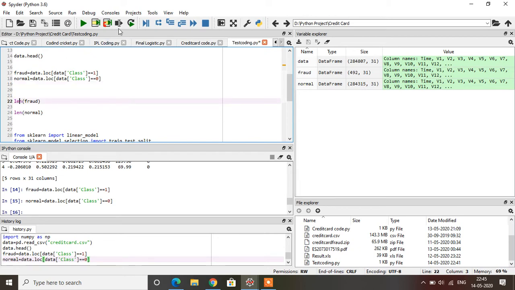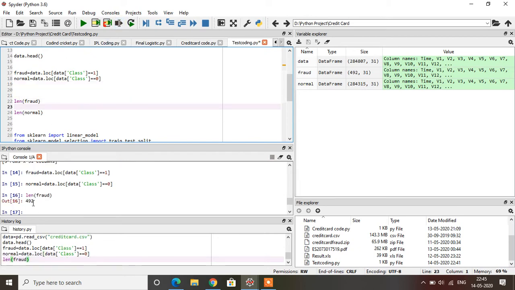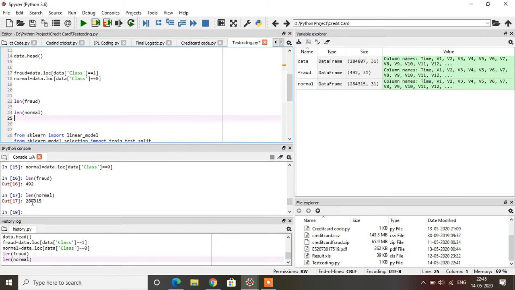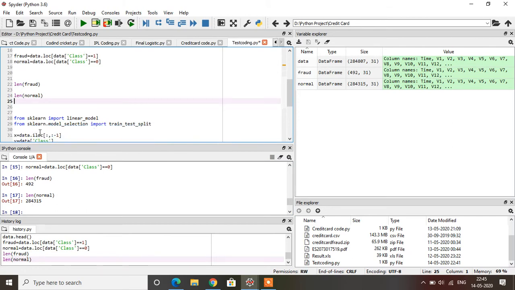If you want to calculate the length, we come to know the length is 492 for fraud. Again, the normal length is 284,315.